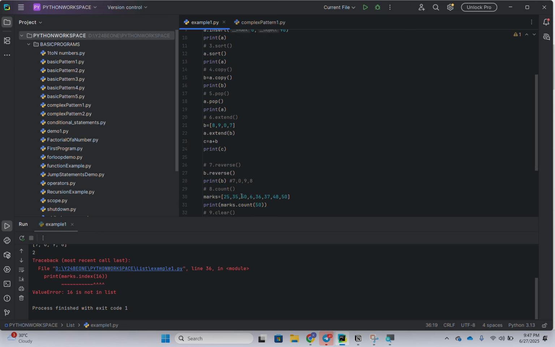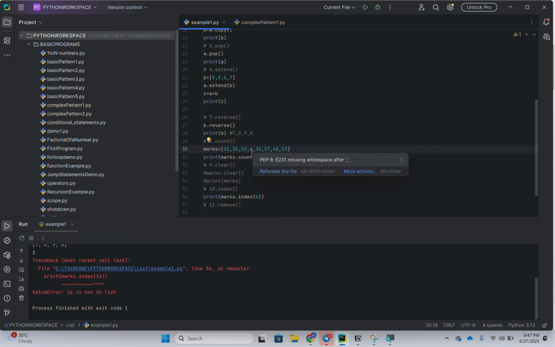The array starts from 0, right? So 25 is index 0, this is index 1, this is index 2, and this is index 3. So where 6 is present is index 3, and we get index 3.